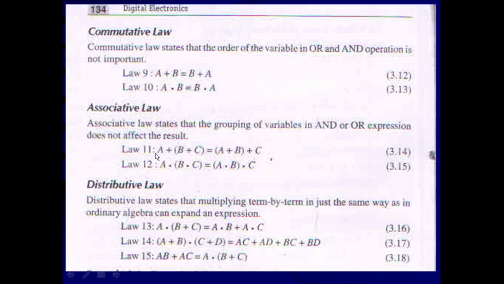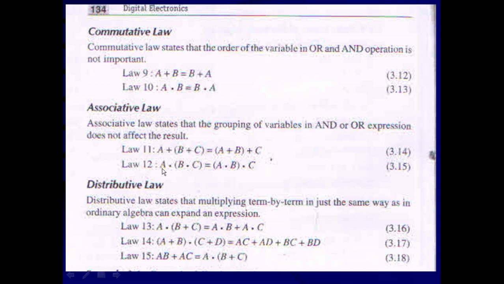That is, laws number 11 and 12 are related to the associative law. A plus, inside the bracket you have made the association of B and C. So whatever the output of B or C is, you are going to combine with the variable A, and that is equal to, you can make an association of A and B and add it with the variable C. So you can make an association of any two variables and the result can be combined with the remaining variable.